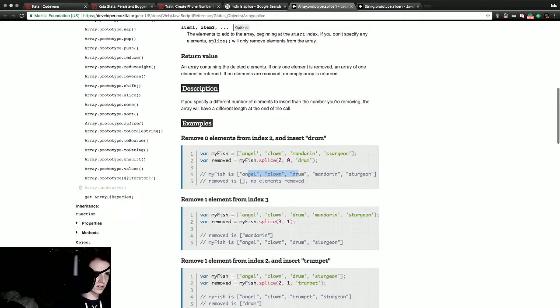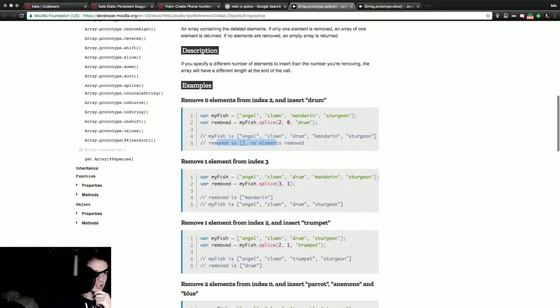MyFish then returns the modified original variable or array, and the removed is nothing. Continuing on, myFish splice 1, 3. That's the original. We've removed one thing in the third position, which was Mandarin. So the removed is Mandarin, but the original is now missing said Mandarin fish.